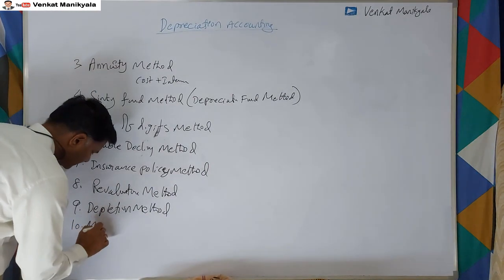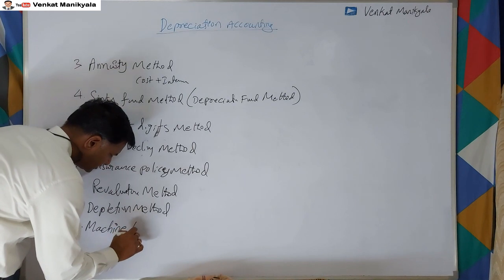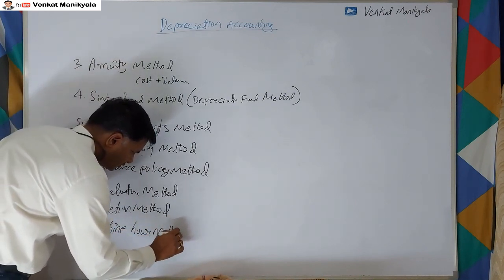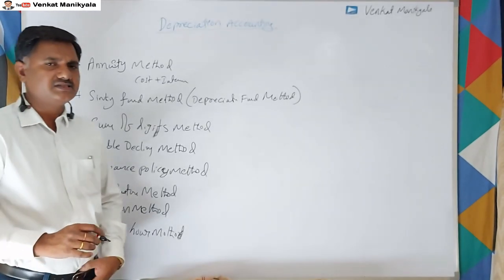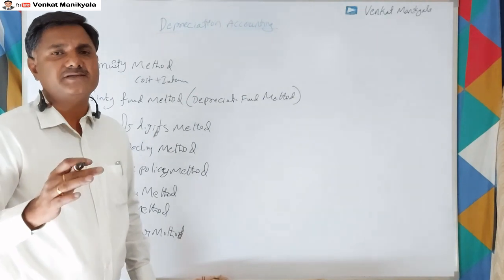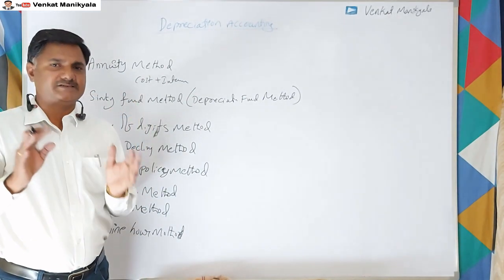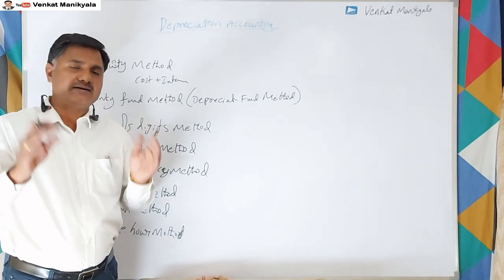And the machine hour method, this is also one of the methods. This is also similar to the depletion method. Let us say we purchased one machinery, we know that the machinery works for 10,000 hours, otherwise 1 lakh hours.